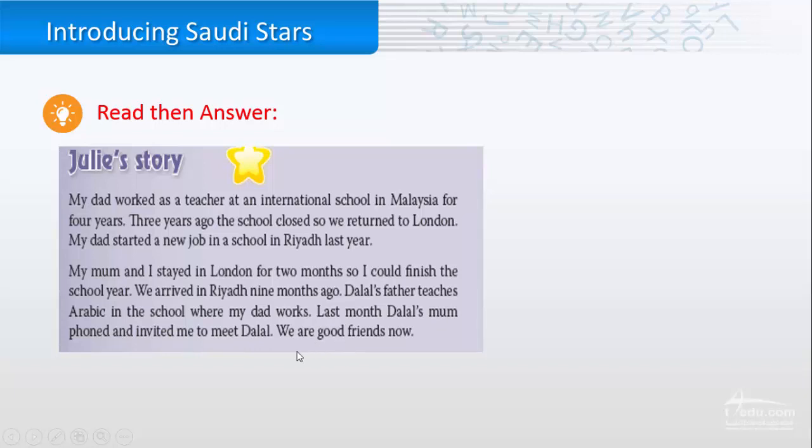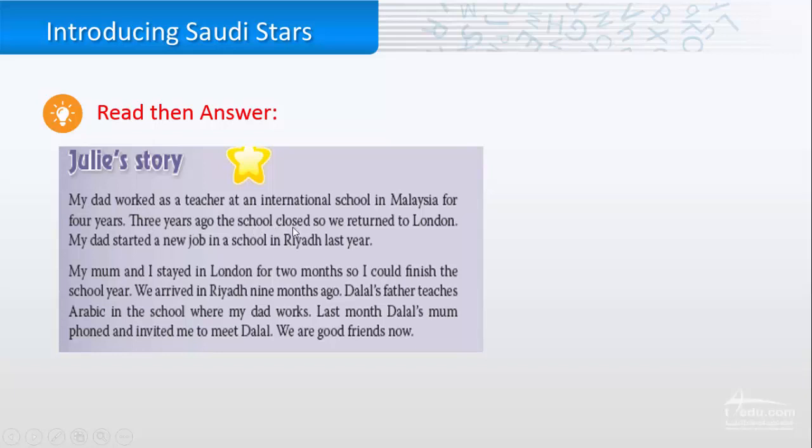So, if I asked you a question, what is the tense of the whole paragraph here? Is it in the present, in the past, or in the future? Of course, it's in the past. How can we know that from the verbs here? For example, my dad worked. The verb is in the past tense.